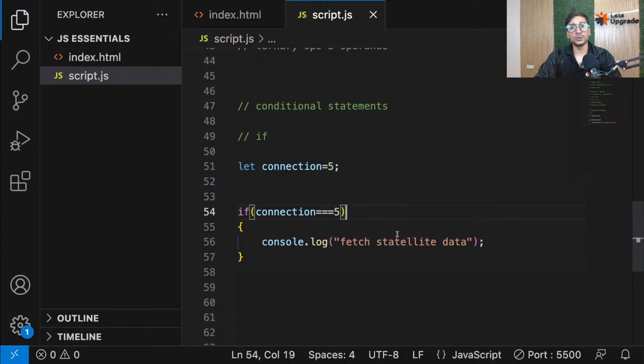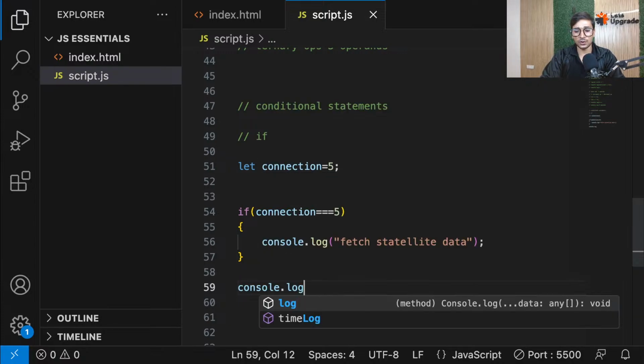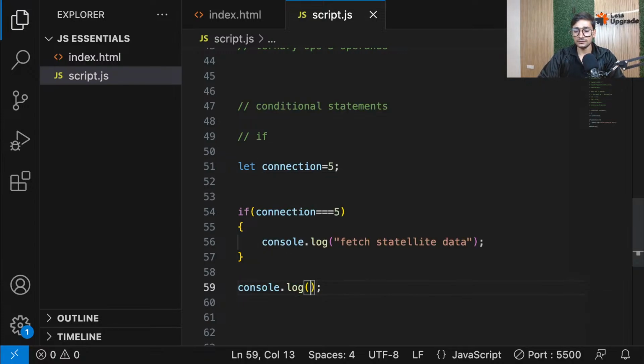But now here's an issue. Here I can execute code only if my condition is true. What if I also want to execute some code if my condition is false? Now sometimes we think that, okay, in that case you can simply go ahead and write some code outside, like console.log, let's say some code, something like that. Now guys, see, this thing is written outside.